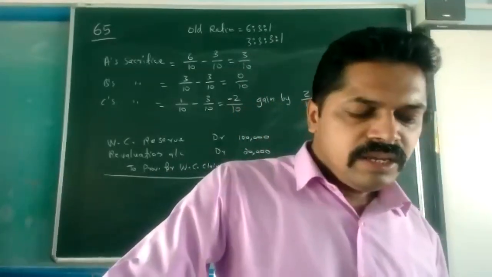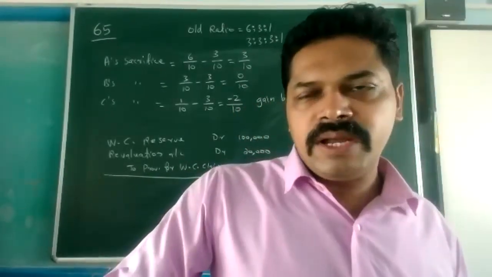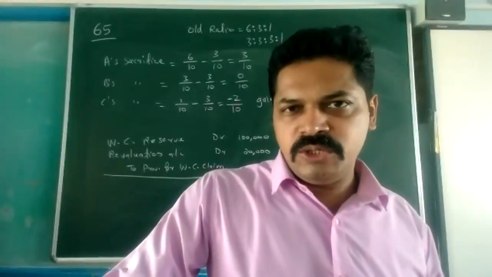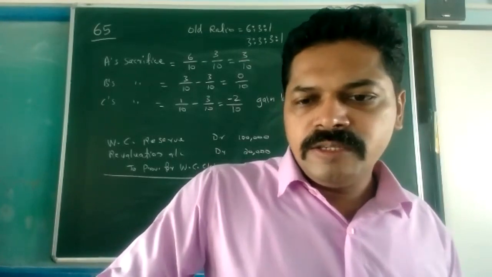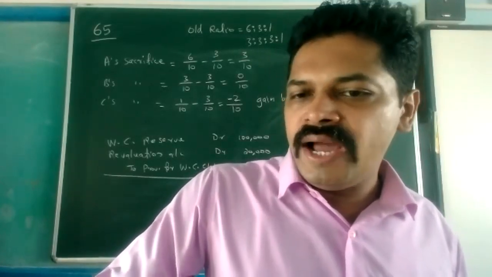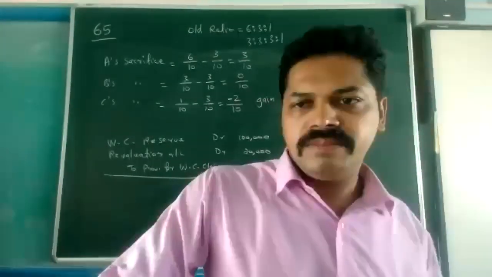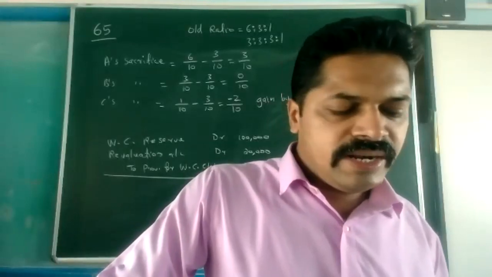I will repeat. A's capital account debit, B's capital account debit, C's capital account debit, to advertisement suspense. Advertisement suspense is an example of accumulated loss.